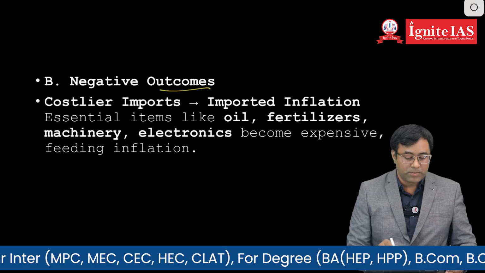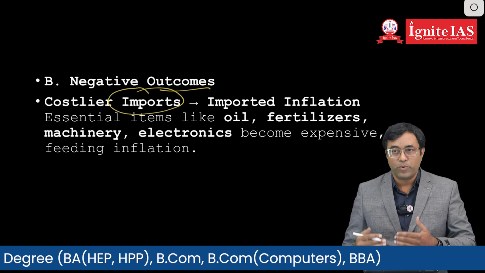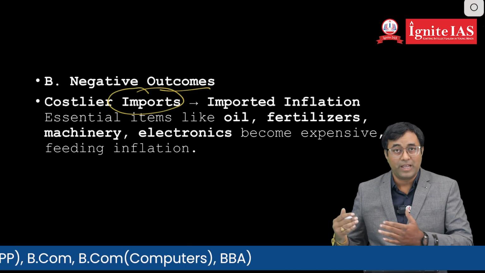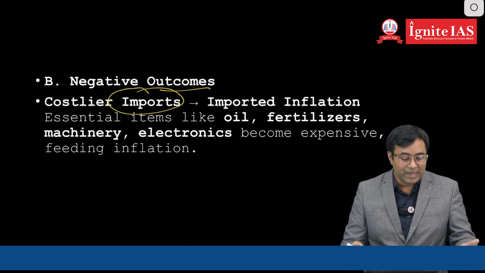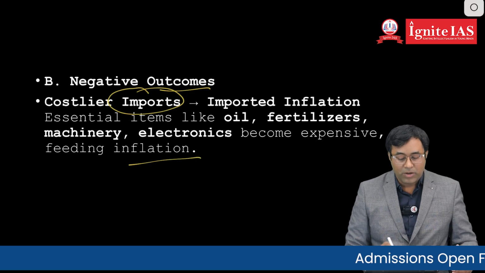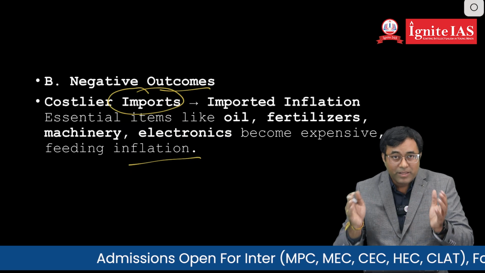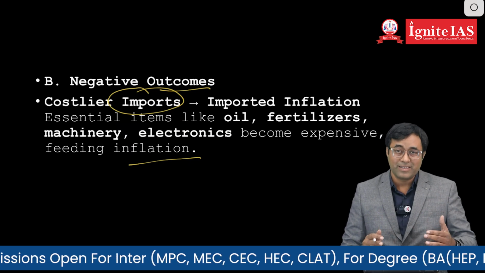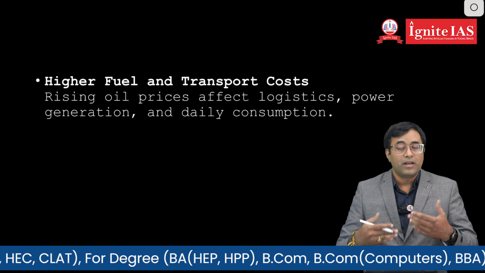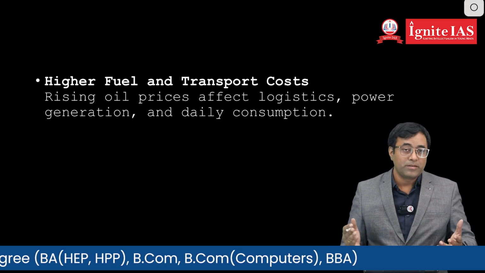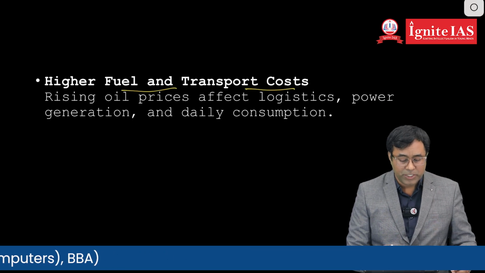Next one is negative outcomes. Negative outcomes like costlier imports, whatever the imports like crude oil, fertilizers, machinery, electronic goods from other countries, the cost will be increased, and it may eventually lead to inflation within the country. Once the crude oil prices increase within the country, automatically inflation will increase unless the government has to take certain measures.